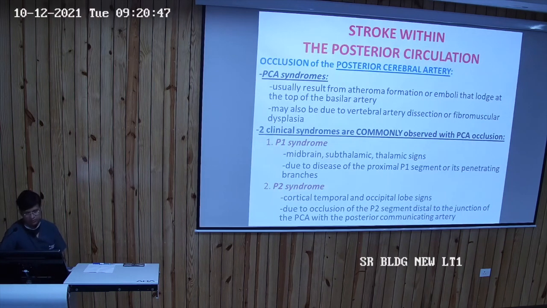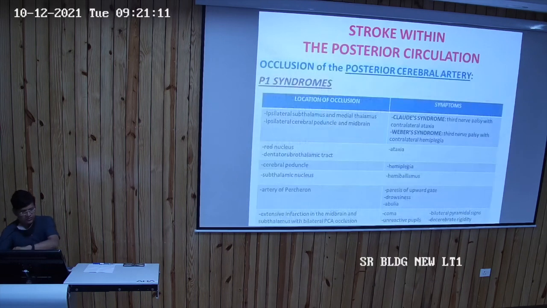P1 syndrome involves the midbrain, subthalamic and thalamic signs, and is due to disease of the proximal P1 segment or its penetrating branches. P2 syndrome has the cortical, temporal and occipital lobe signs, and is due to occlusion of the P2 segment distal to the junction of the posterior cerebral artery with the posterior communicating artery. So this is the P1 syndrome and the P2 syndrome of the posterior cerebral artery.